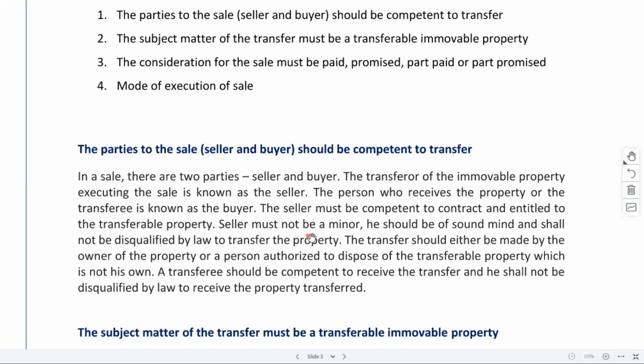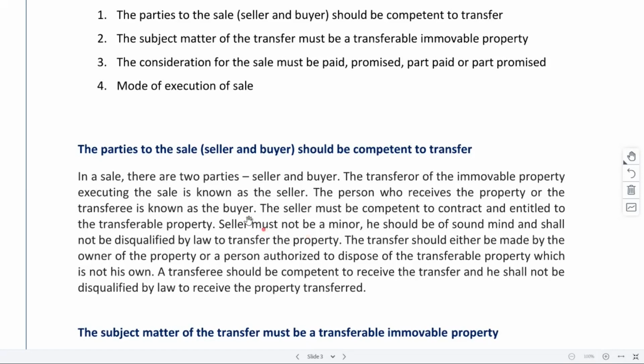There are cases also where a minor tried to enter into a contract, and his mother said that no, this person is a minor, he is not entitled to sell it, so get the document cancelled. There are so many cases where these provisions apply.